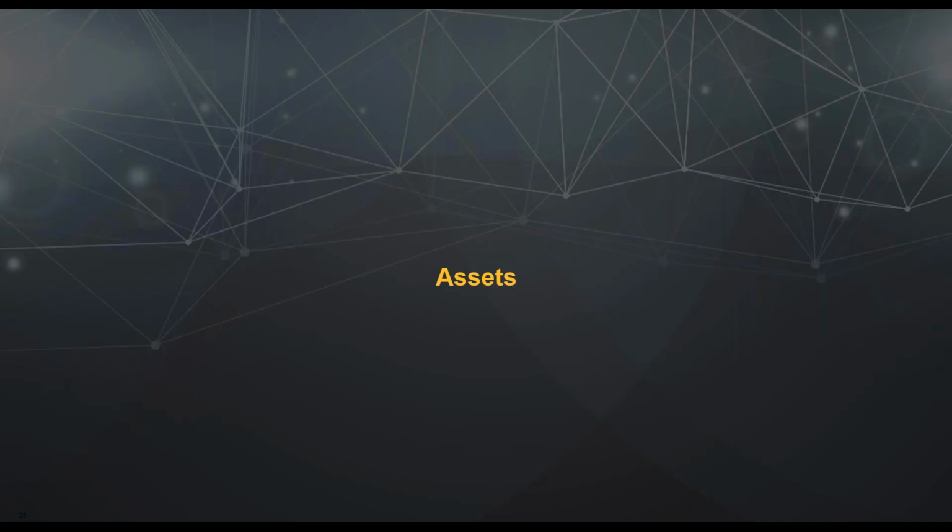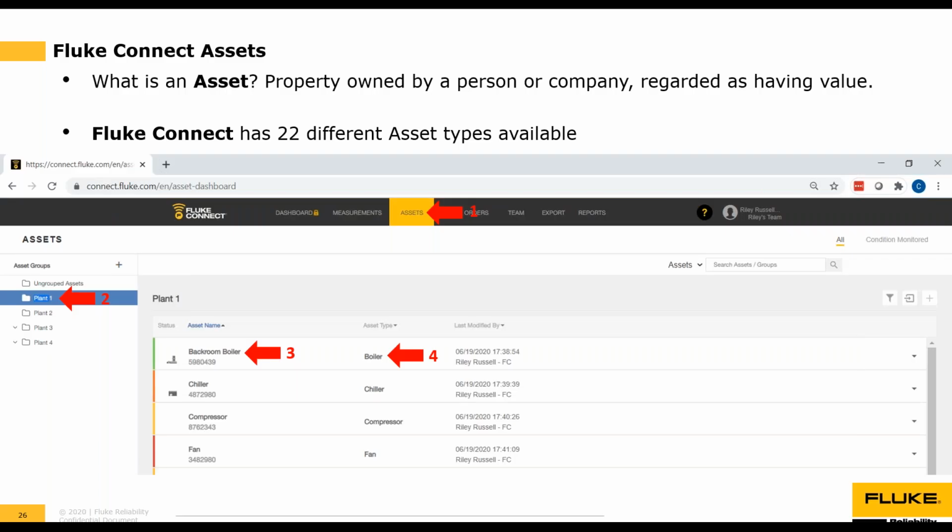So the next section is on assets, where I will show you how to add assets, edit assets, and delete assets. So once again, just a quick recap, what is an asset? Assets are property owned by a person or company regarded as having value, in its very simplest definition. And a reminder, Fluke Connect has 22 different asset types available.